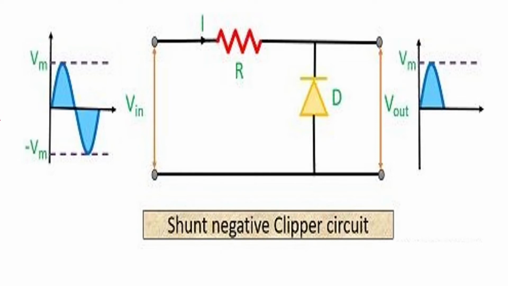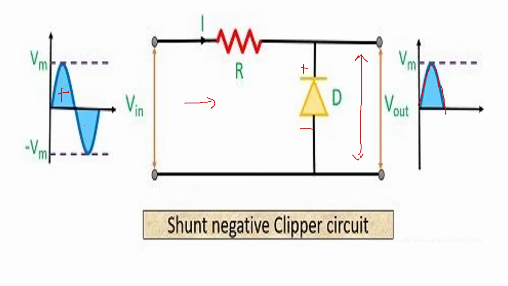If you start the explanation with when the input is positive half cycle, this is positive and this is negative, the diode will be reverse biased, and whatever input voltage you apply here, that same input voltage will come at the output. So here you can see the complete positive half cycle at the output.